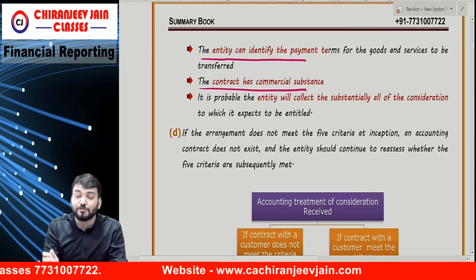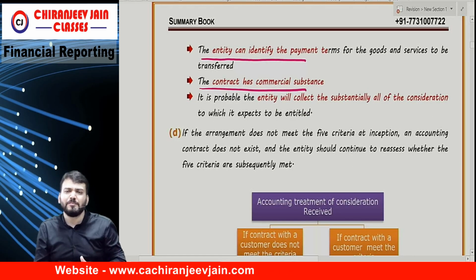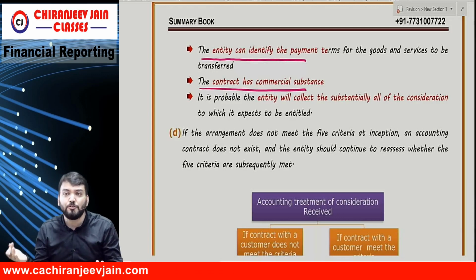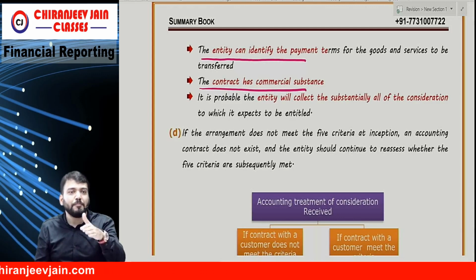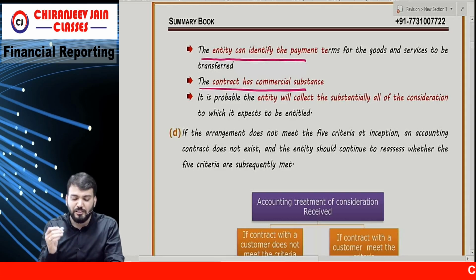The contract has commercial substance. The contract has commercial substance means the contract should give what? Future economic benefit to both the parties. The contract must give future economic benefit to both the parties. So this also you have understood.